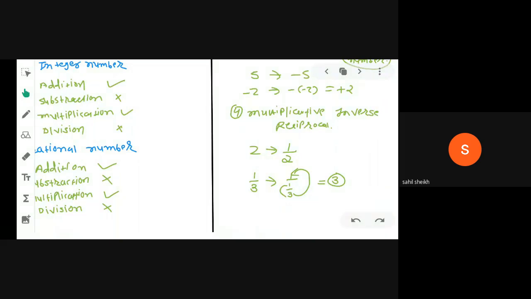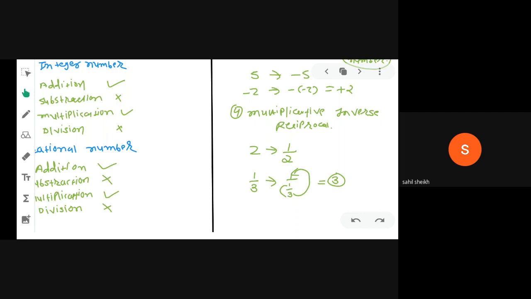So this is the complete theory about your chapter number 1, in which we discussed some properties and some small theories like role of 0, role of 1, then additive inverse, then multiplicative inverse.